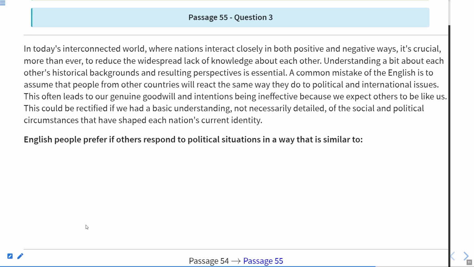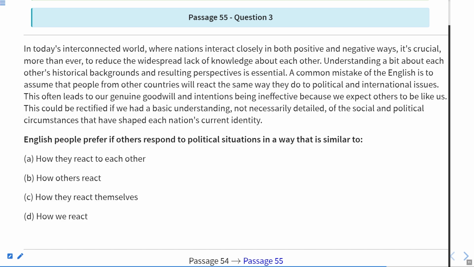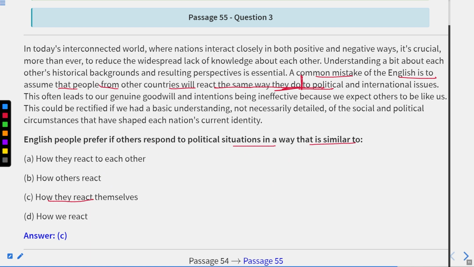The next question is, English people prefer if others respond to political situations in a way that is similar to how they react to each other, how others react, how they react to themselves, how we react. So it is how they react to themselves. According to this line, as you can see over here, it is written, a common mistake of the English is to assume that people from other countries will react the same way they do to political situations. They do means how they react to themselves. So they just prefer if others respond to political situations in a way that is similar to how they react to themselves. Therefore, this is directly given in the passage. So answer will be C.